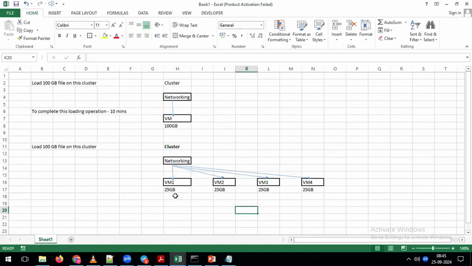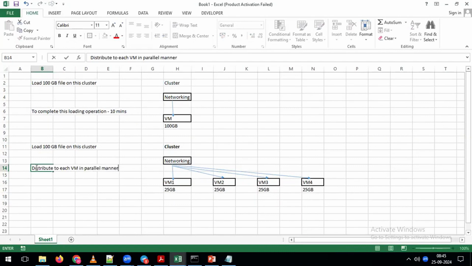At the same time, as part of loading this 25 GB of data, is your data loading sequentially or in parallel? Any guesses again? Your data is loading in a parallel manner. Indirectly, whatever data you are loading is going to be distributed to each virtual machine in a parallel manner. Earlier, what was happening? You had a single machine, and in the single machine the complete 100 GB of data was loading. But in this example, I have multiple virtual machines. For that reason, as part of loading, the data is going to be distributed on top of each and every virtual machine. At the same time, this operation is going to happen in a parallel manner.